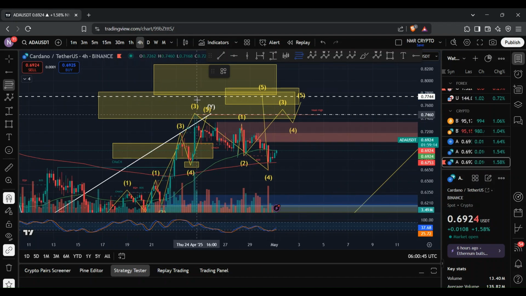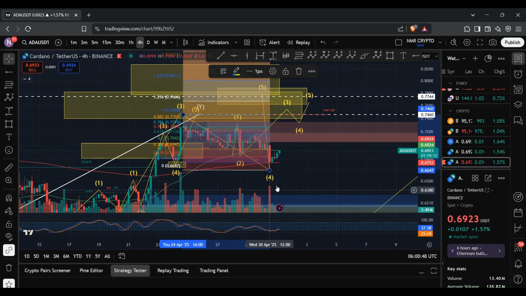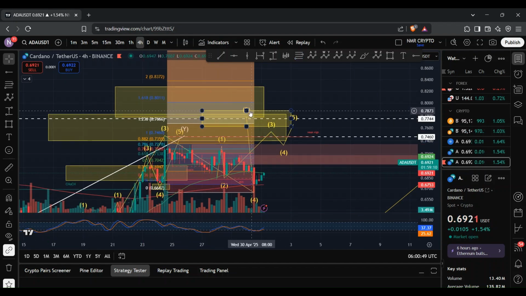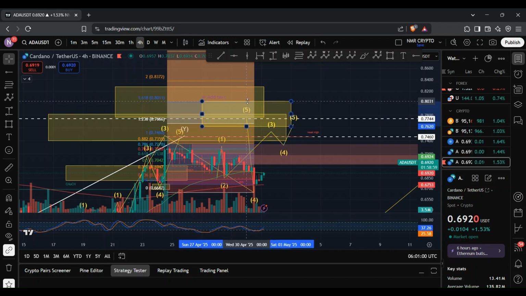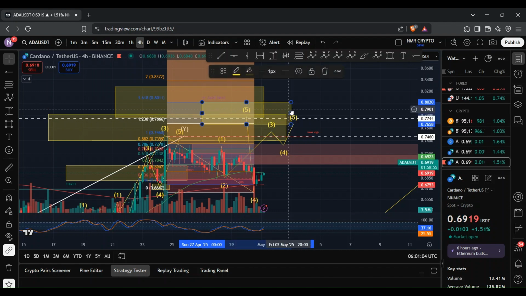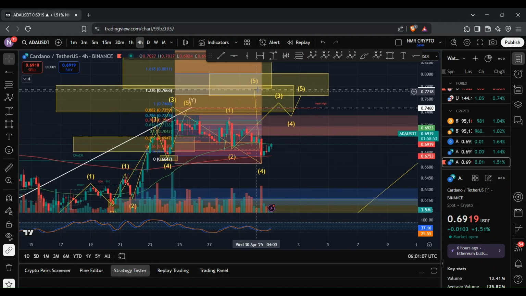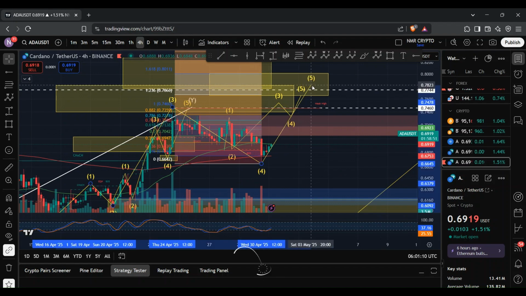So that wave 5 would typically be a 1.236 to 1.618 retracement of the wave 4. And so it could potentially reach anywhere between 76.66 cents to 80.11 cents. And so if I adjust this to here and to here, that could potentially be our wave 5 target.